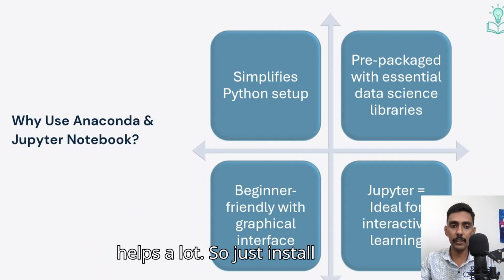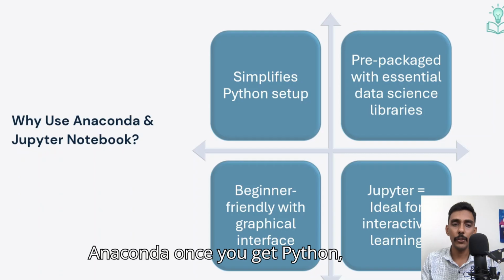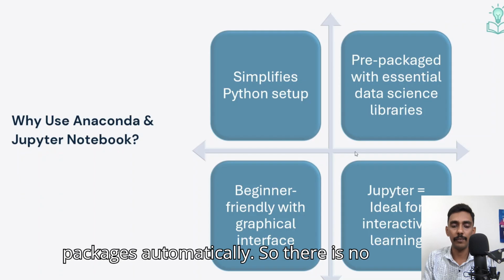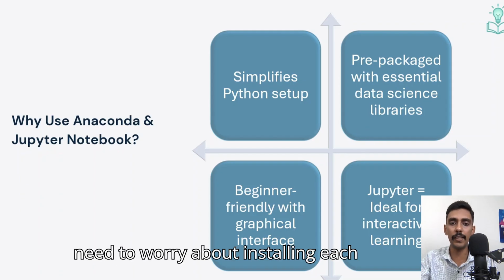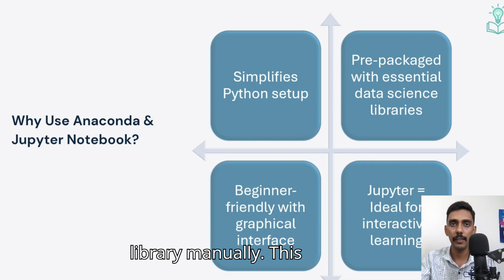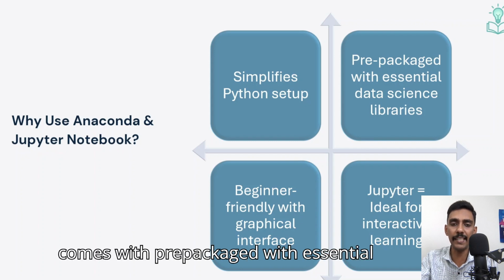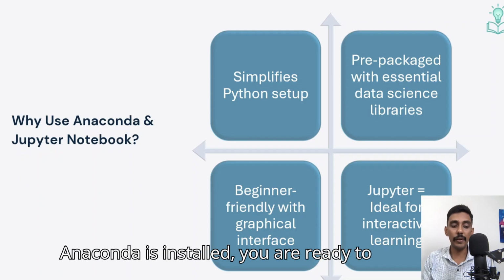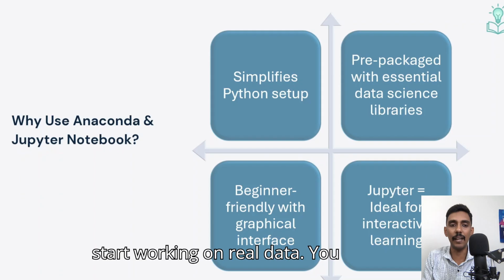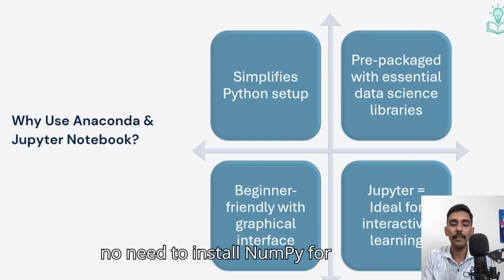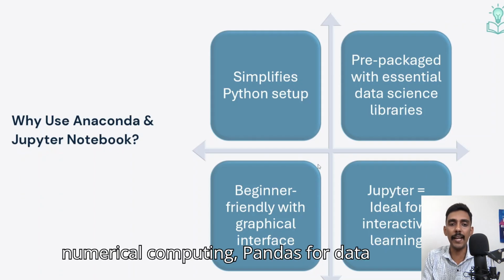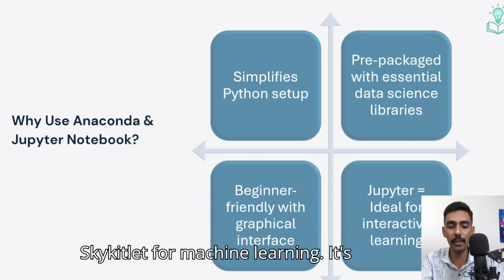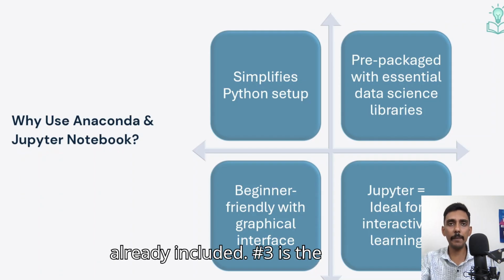Just install Anaconda once, and you get Python, Jupyter Notebook, and tons of data science packages automatically. There is no need to worry about installing each library manually. It comes pre-packaged with essential data science libraries. As soon as Anaconda is installed, you're ready to start working on real data. You don't need to install NumPy for numerical computing, Pandas for data frames, Matplotlib for visualization, or Scikit-learn for machine learning. It's already included.